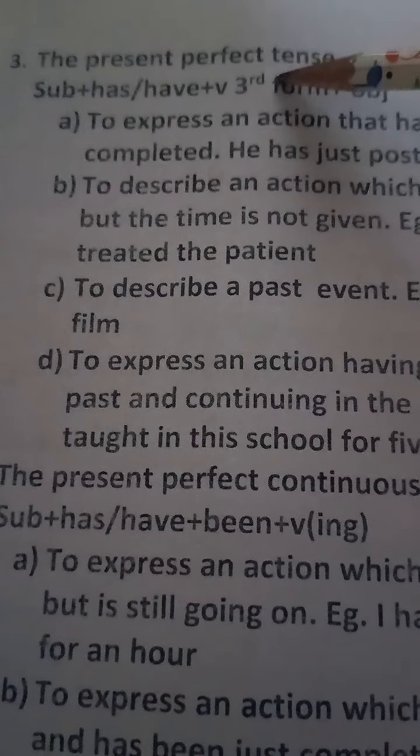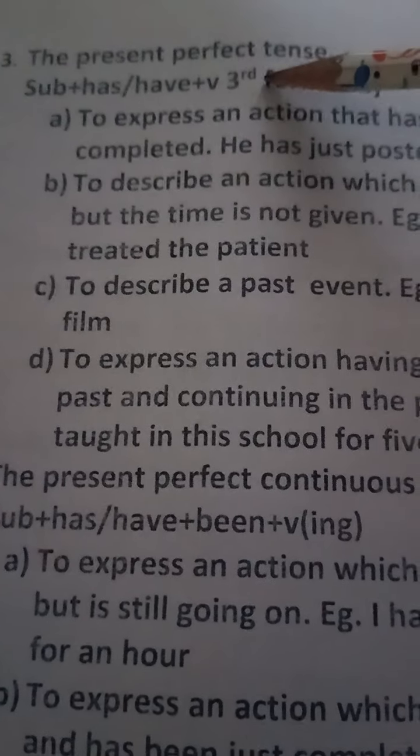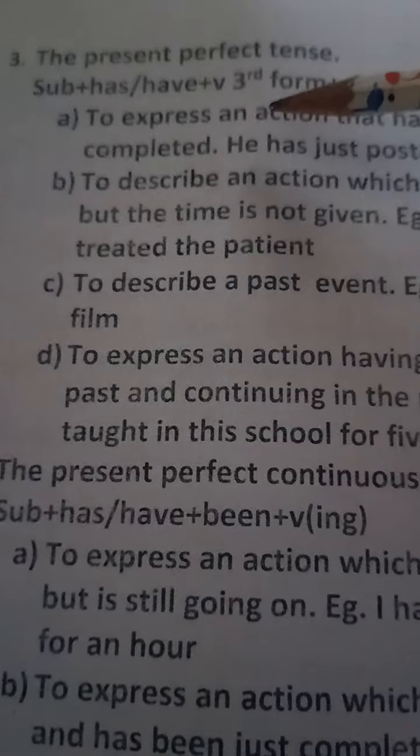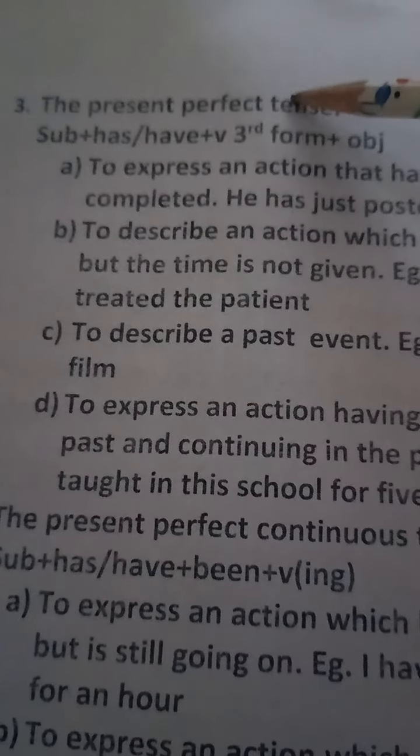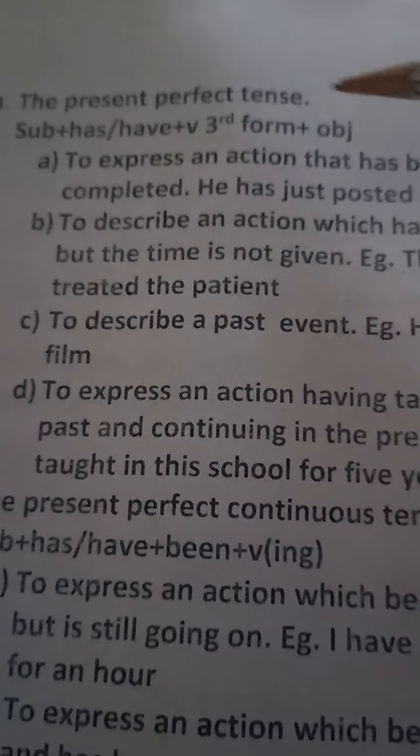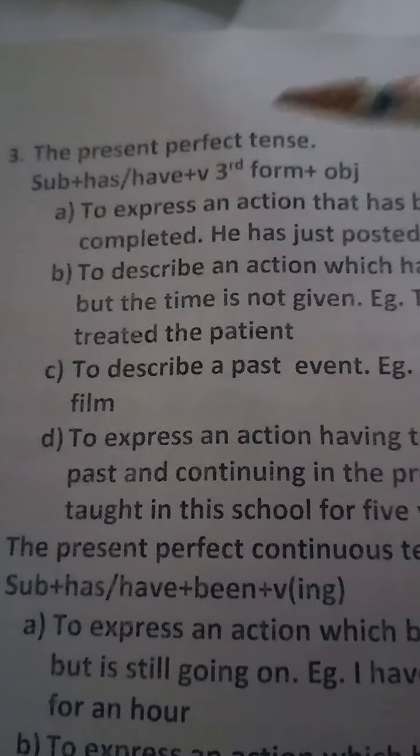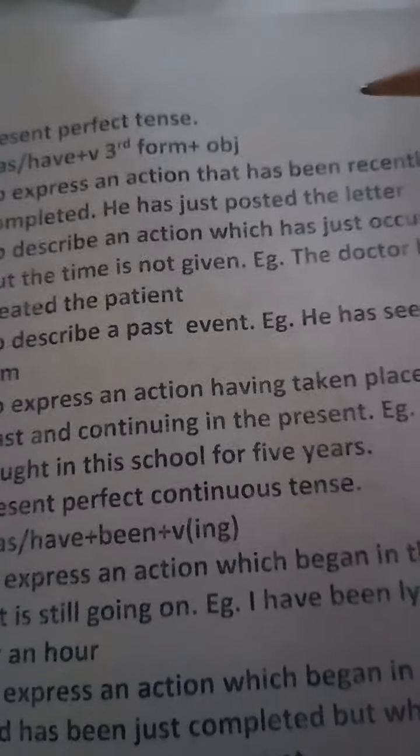Okay. In simple present, the verb is in first form. And in present continuous, the verb is in ing form, and in present perfect tense, the verb is in third form plus object. Now when will you be using present perfect tense? Number 1, to express an action that has been recently completed.